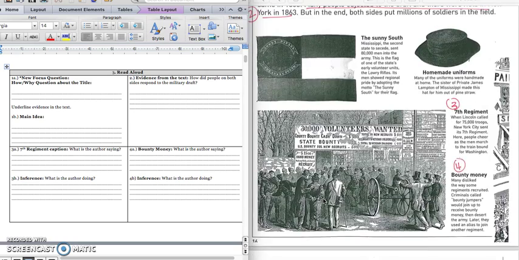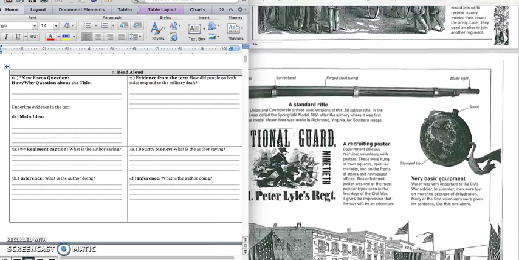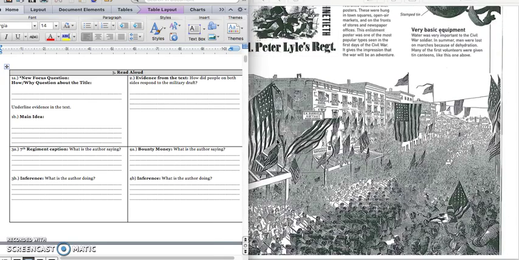And so in our text it says that the people in New York objected to the draft and there were riots. And so a riot is a fight. It caused people to fight and destroy property because they were so angry. But in this picture we see the people of New York cheering on the people who are being sent to war.